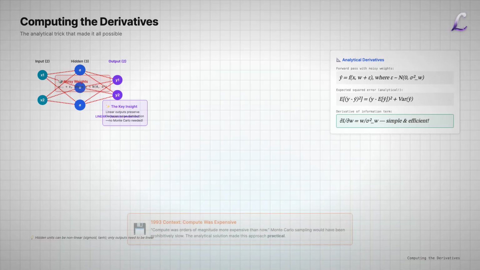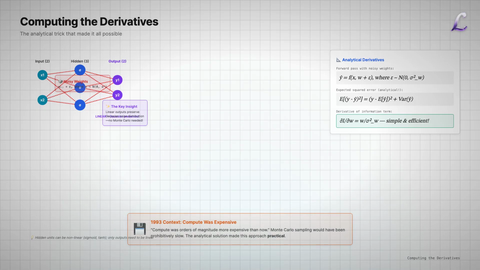The trick is to propagate the noise through the network analytically. For linear output units, the noise in the weights induces a Gaussian distribution over outputs, making the expectations tractable.